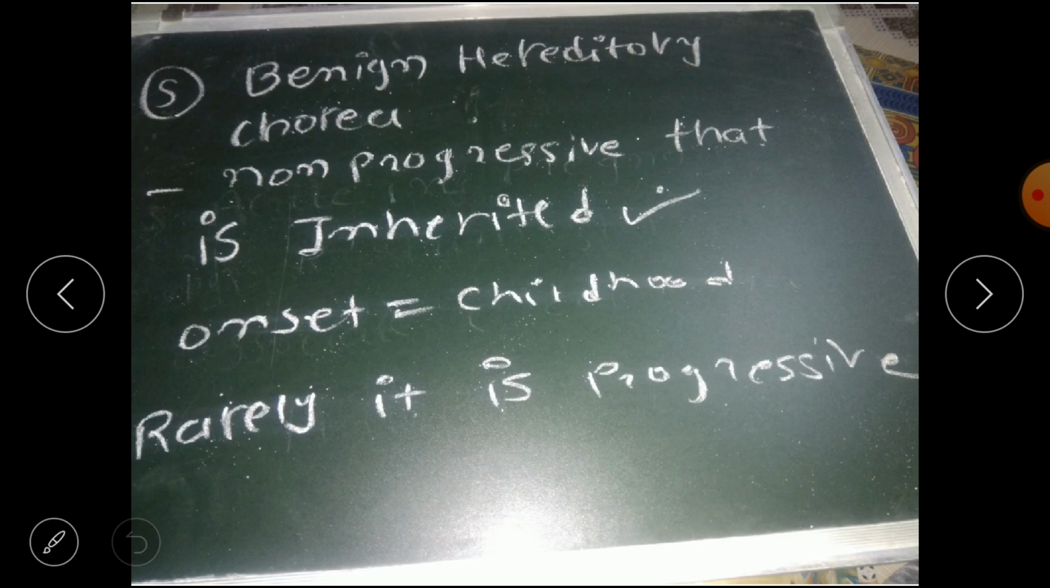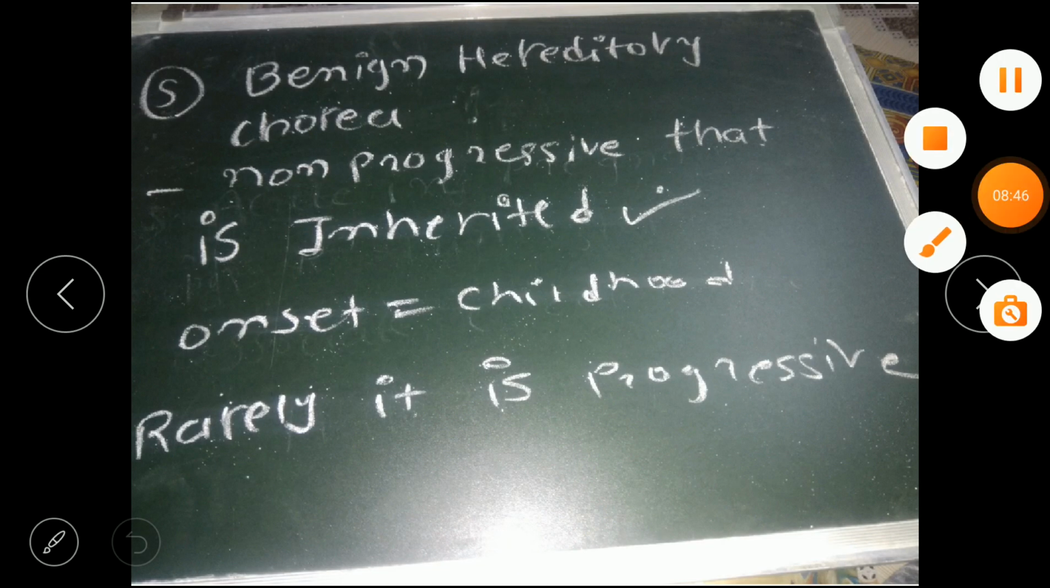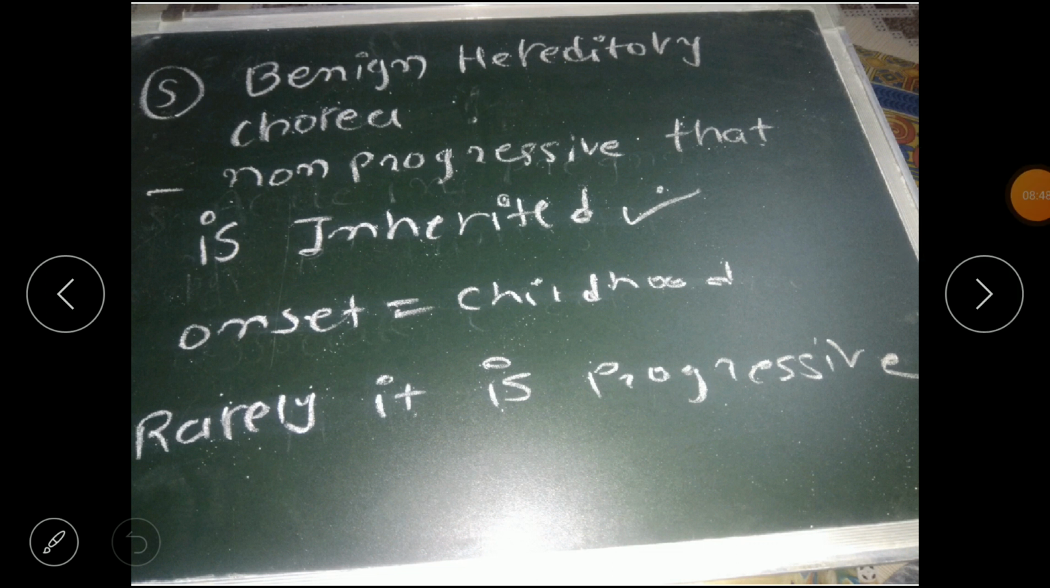Fifth type is benign hereditary chorea, that is non-progressive and it is inherited. Earlier we saw that Huntington's is progressive and inherited, and benign hereditary chorea is non-progressive and inherited. So this is the difference between the two. Onset is in childhood and rarely it is progressive.